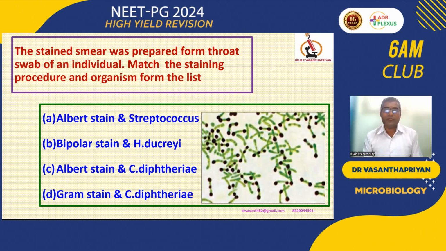A stained smear was prepared from the throat. Match the staining procedure and organism from the list. Okay, so here we are getting the organism in a green color, and there will be polar bodies. Those polar bodies will be considered granules. The granule is important for growth of the microbial agent because bacteria don't have mitochondria for nutritive purposes.